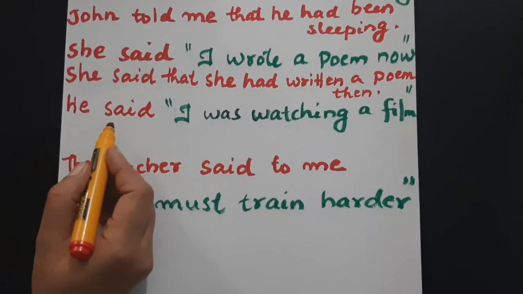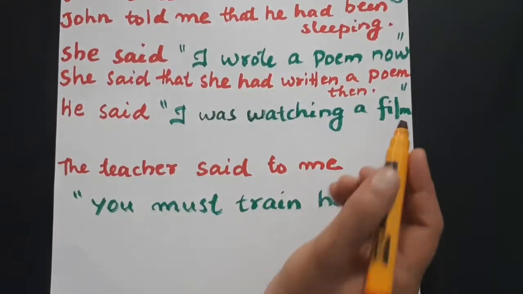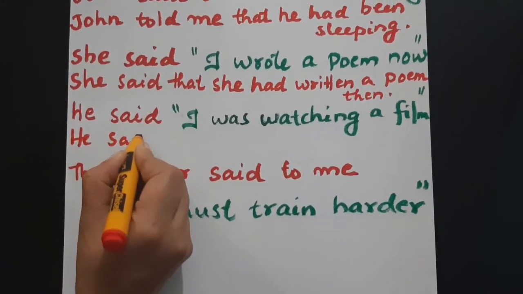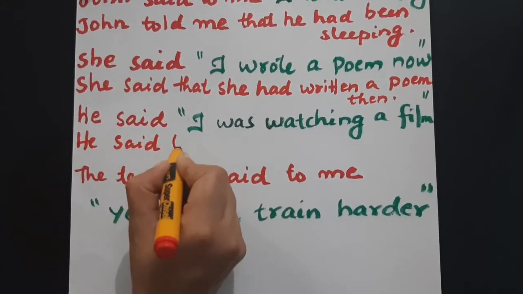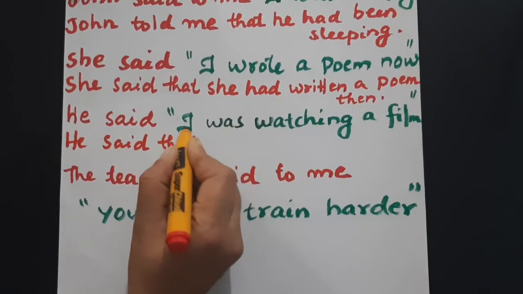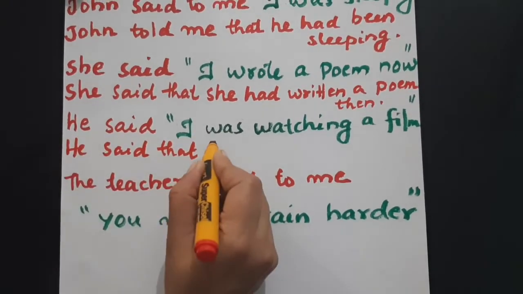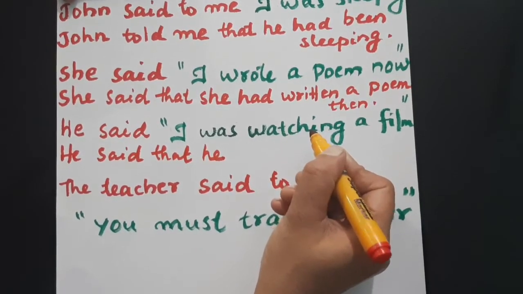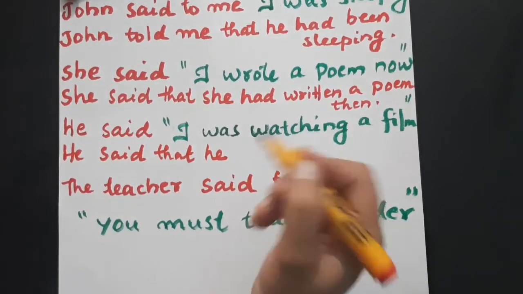Next, he said, I was watching a film. Okay, "he said" is enough here, no? Yes, he said that. I means who? He. He, here again, past continuous. Past continuous means past perfect continuous. You have to change.